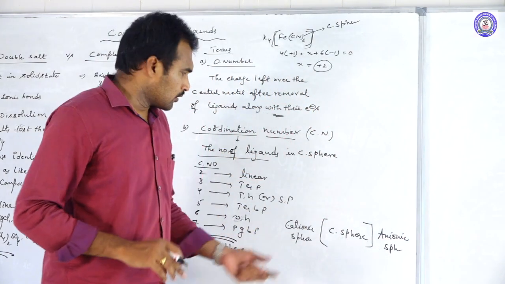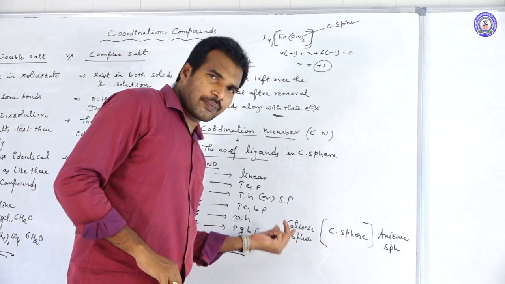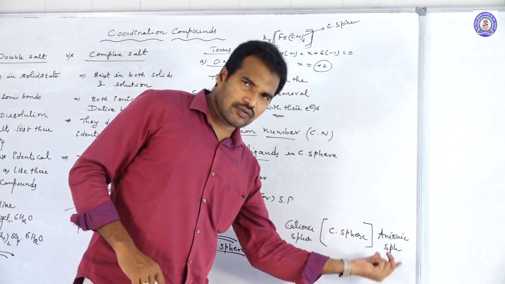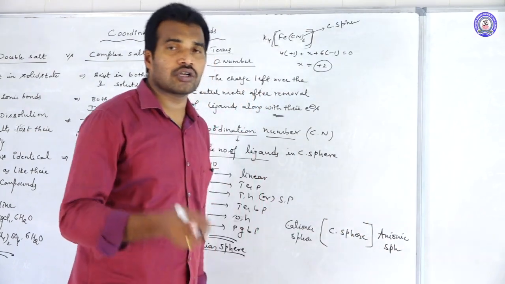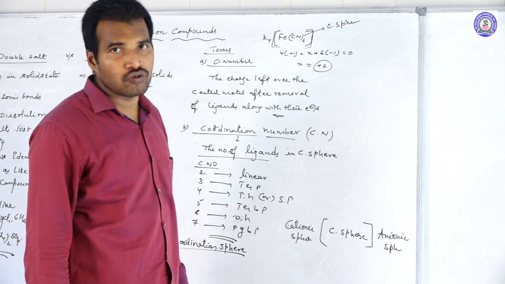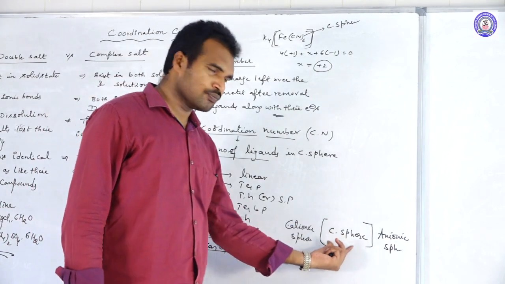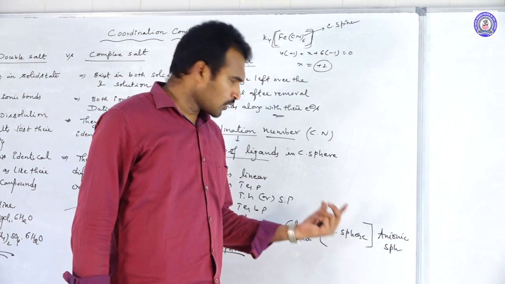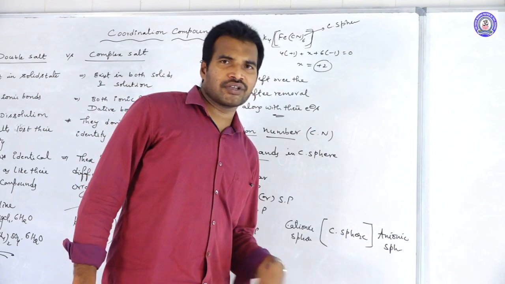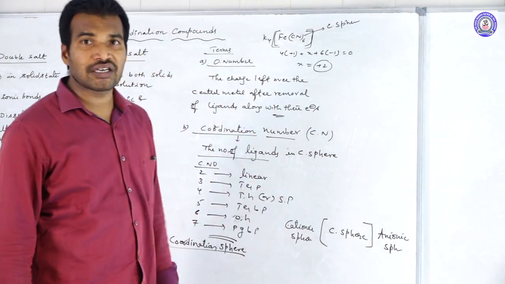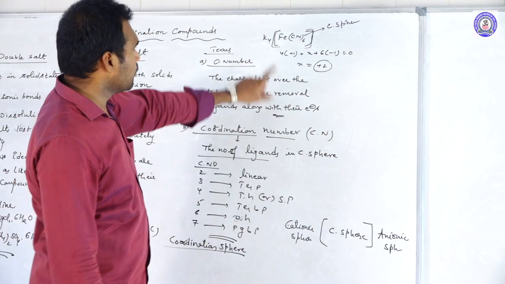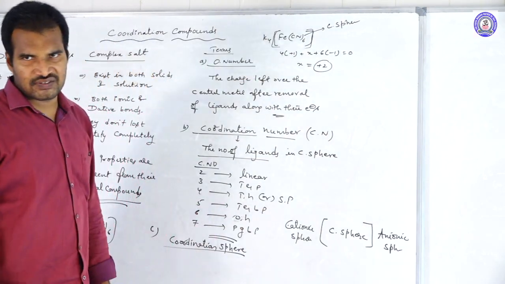And one more thing: the cations present in the cationic sphere and anions present in the anionic sphere are simply called counter ions, to stabilize the charge over the complex ion. Either positive ions or negative ions are present, and those ions we call counter ions. For example, you see this one, K4[Fe(CN)6].